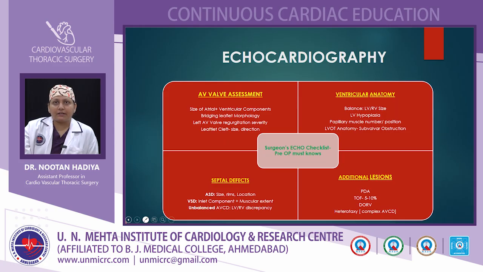Coming to the ventricular anatomy, what is the balance, that is the left ventricular to right ventricular ratio? We have to measure this ratio to decide whether to go for biventricular repair or univentricular repair. What is the septal defect size and the location of the defect, and what is the anatomy in unbalanced AV canal defect? Fourth, we have to look for additional lesions like PDA, tetralogy of Fallot, DORV and heterotaxy.